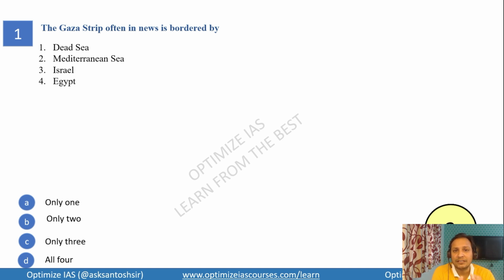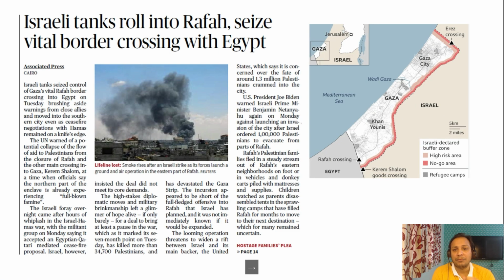I hope you have answered the question. Now let us see the answer. So guys, you can see the map here. This is Gaza, this is Israel. And if you expand the map, we see this is Gaza. We see here Mediterranean Sea. Then we see here Egypt. And then we see here Israel. So you can see here Gaza is bordered by Mediterranean Sea, Egypt and Israel.